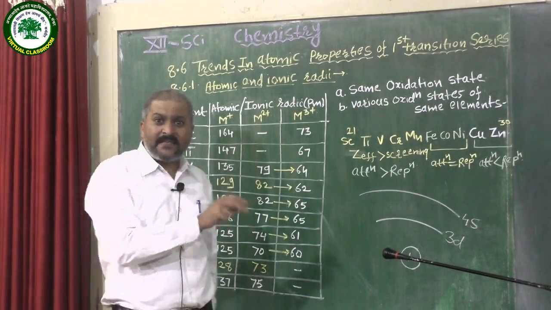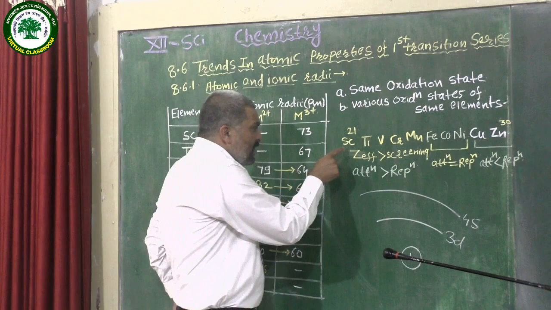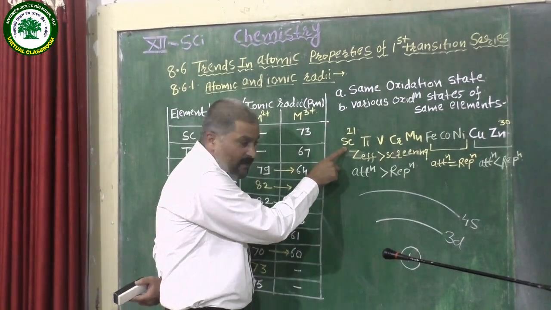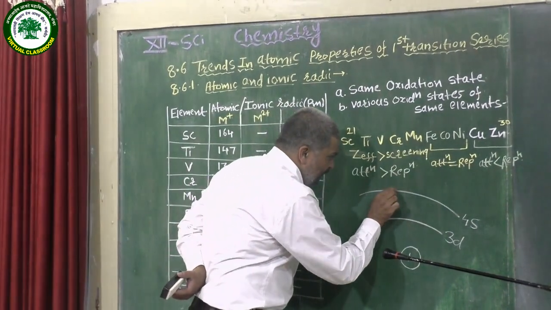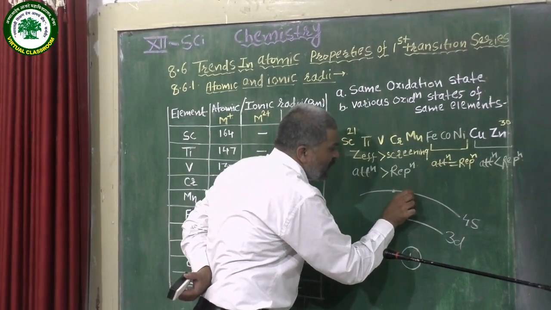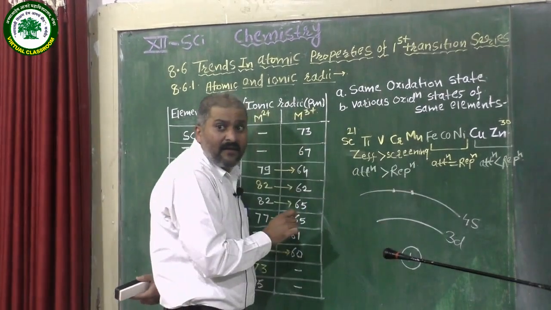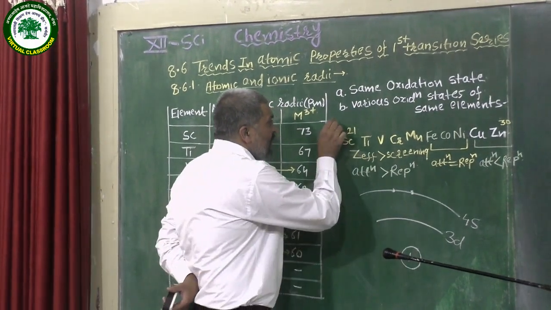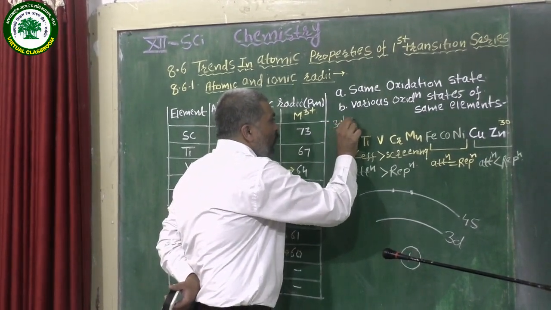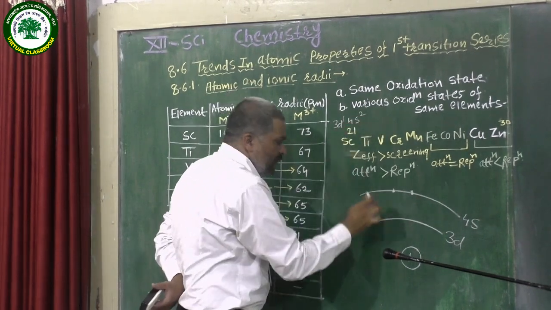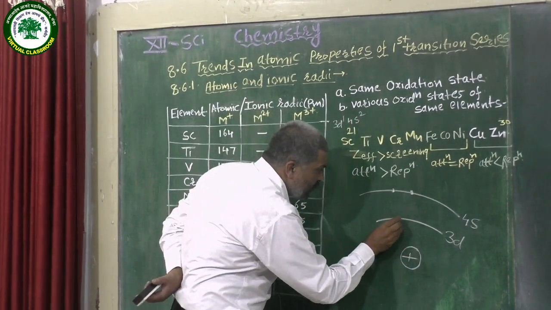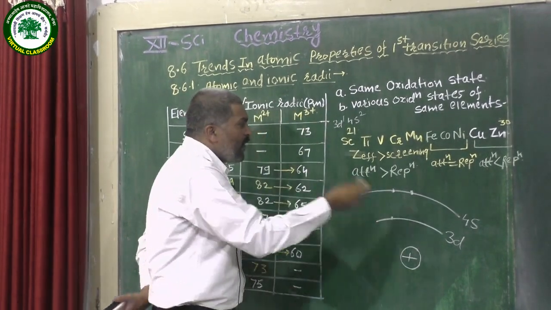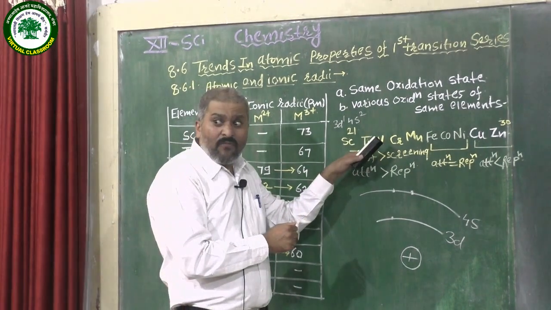When we start writing the electronic configuration, in the case of scandium, in the 4s subshell the 2 electrons are already filled, and in scandium the electronic configuration is 3d1 4s2. In the 3d subshell 1 electron is there. When we move to titanium, what happens?